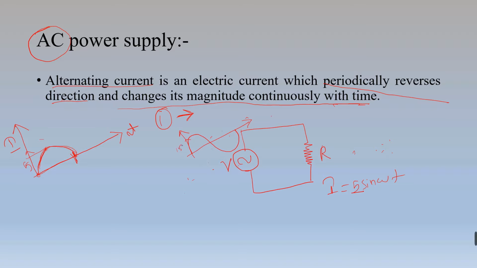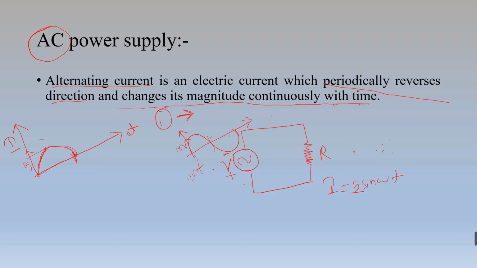Suppose this is 15 volt. In reverse also this will be 15. And how does this voltage change its direction? When this voltage magnitude reaches this, it will change its polarity. Why is it changing its polarity? This is its nature. We can't do anything about this. This voltage source behaves like this only.